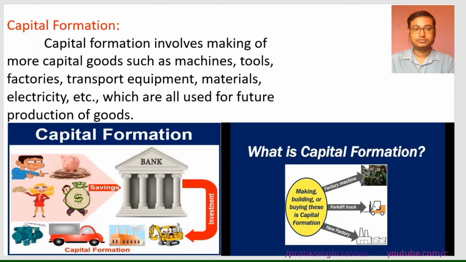All right, coming to the next topic, capital formation. Capital formation involves making more capital goods such as machines, tools, factories, transport equipment, materials, electricity, etc., which are all used for future production of goods. That means you are making goods to make new goods, which comes under capital formation. So from these two pictures you are able to understand what it really means.